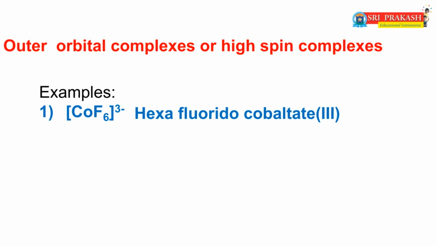Now coming to our concept, that is, outer orbital octahedral complexes. I have already taken the [CoF6]3- complex. This is one type of outer orbital or high spin complex.